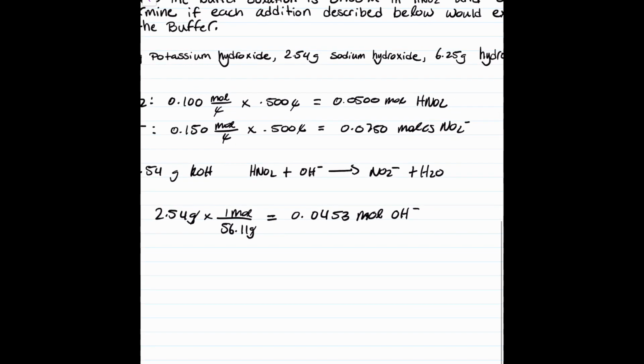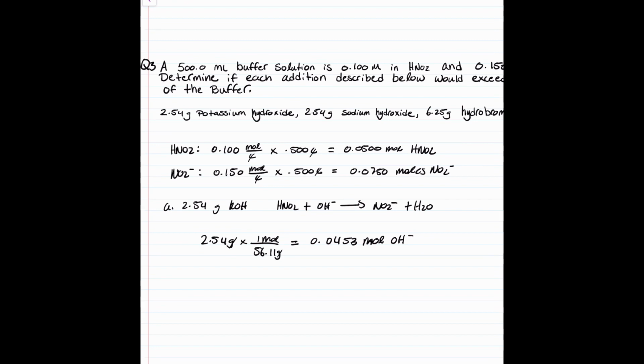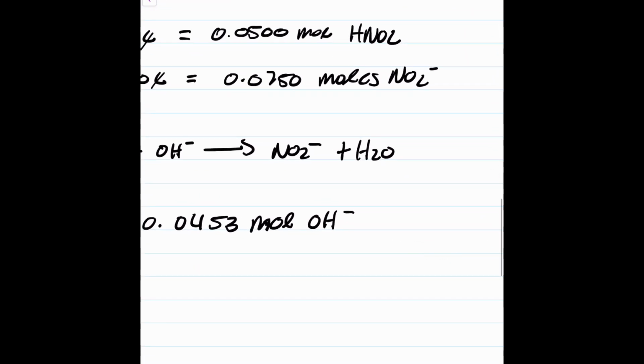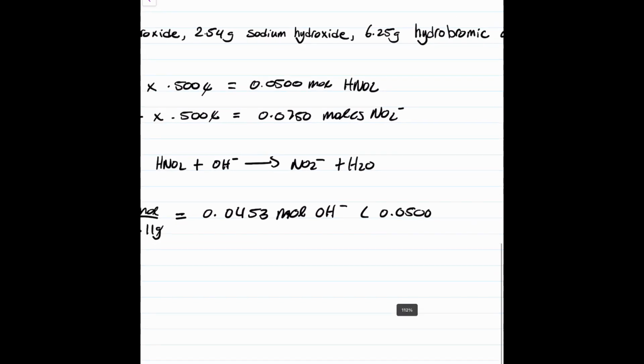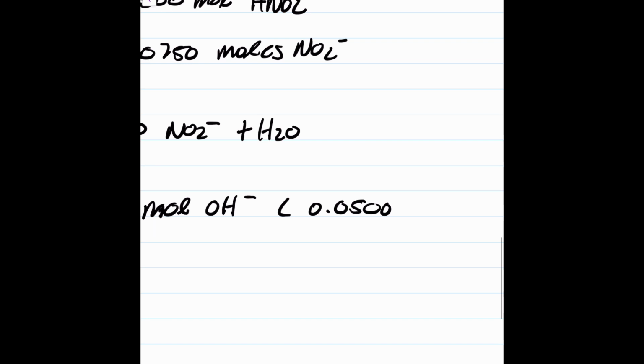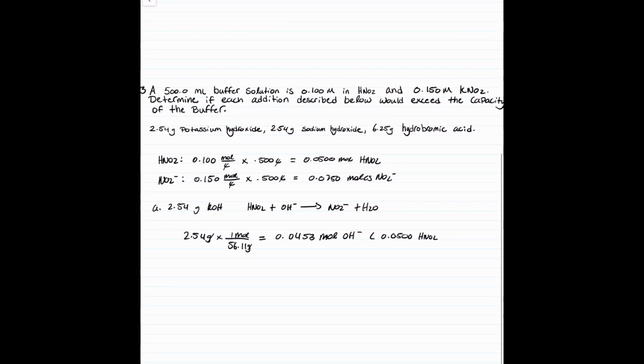And we can compare this to the amount of weak acid, or HNO2, that we have, and we calculated that we had 0.0500 moles HNO2, which is larger than the amount of moles of OH minus that we just added. As a result, the buffer capacity is not exceeded.